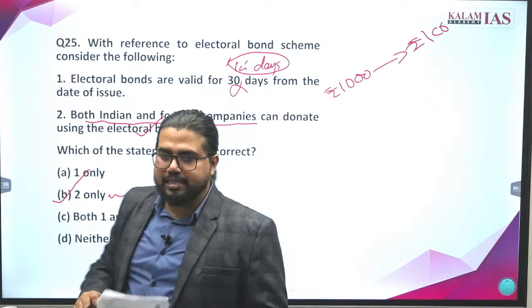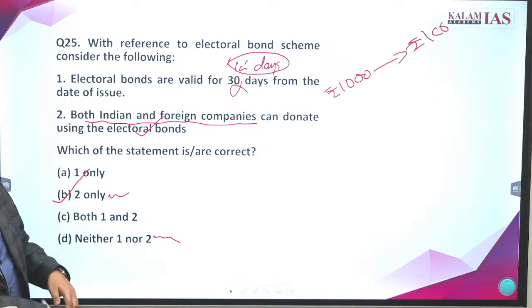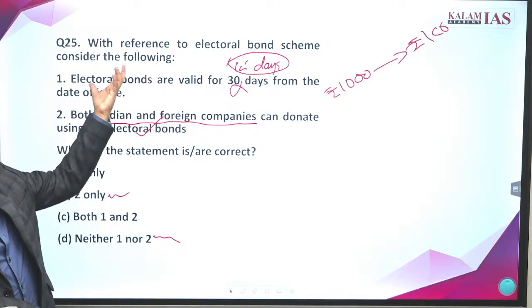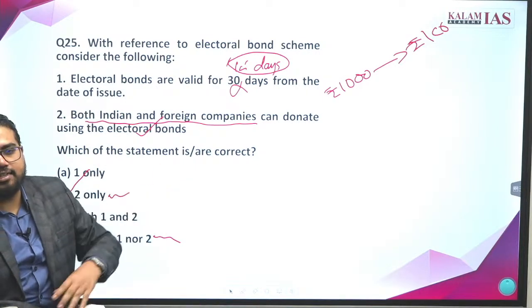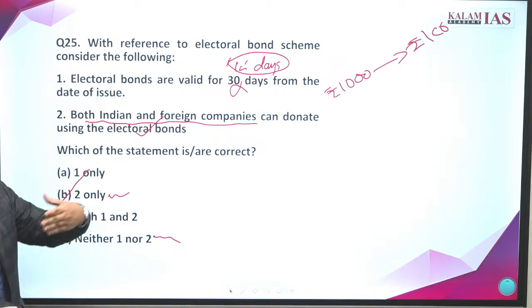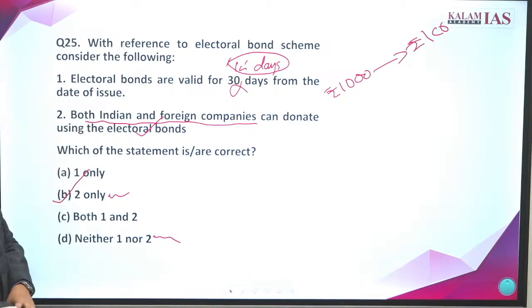Not discussing basic facts of electoral bonds. That's not a recent thing, it's an old one. Why are we discussing it today? Because recently the total contribution to parties through electoral bonds has crossed the 10,000 crore mark. A huge amount of contributions is being made and there are huge controversies also. So that's why the question came up.